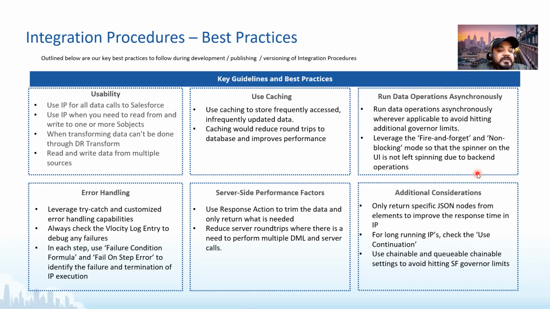Caching, we have already discussed that. Use a cache to store frequently used data that doesn't go through multiple updates. Caching saves round trips to the database, and that in turn improves performance. Here you can cache the response of the entire integration procedure, which is called the top level data, and you can also cache a subset of the data. Obviously the integration procedure will have huge data, so if you only want to cache certain nodes, or a certain section of the JSON, you can always do that by using a cache block.